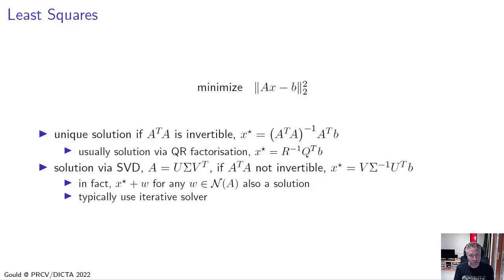If A transpose A is not invertible, then we can still get a solution using the SVD decomposition of A. And in fact, there are multiple solutions in this case. So we can get one solution, x star, and then we can add to that any vector from the null space of A, and that also gives us a solution. And normally this is solved using an iterative solver.